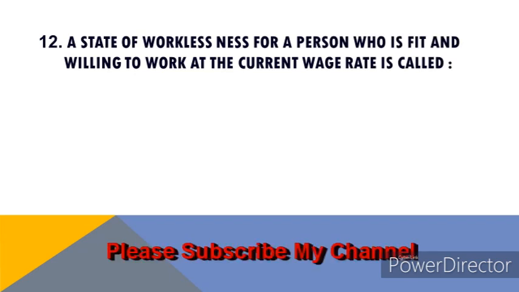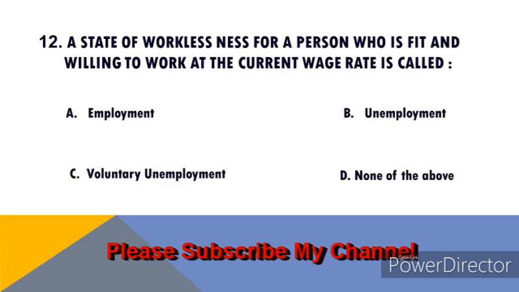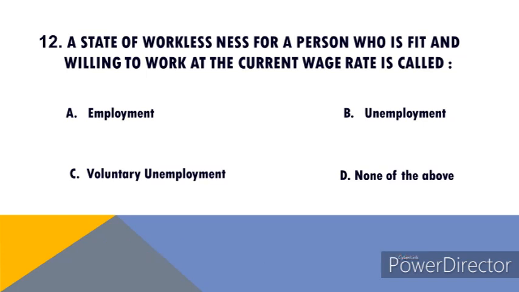A state of worklessness for a person who is fit and willing to work at the current wage rate is called. Options are A. Employment, B. Unemployment, C. Voluntary unemployment, and D. None of the above. Right answer of this question is unemployment.